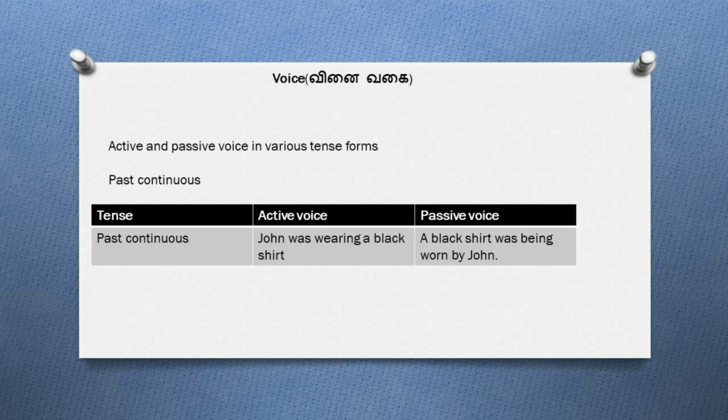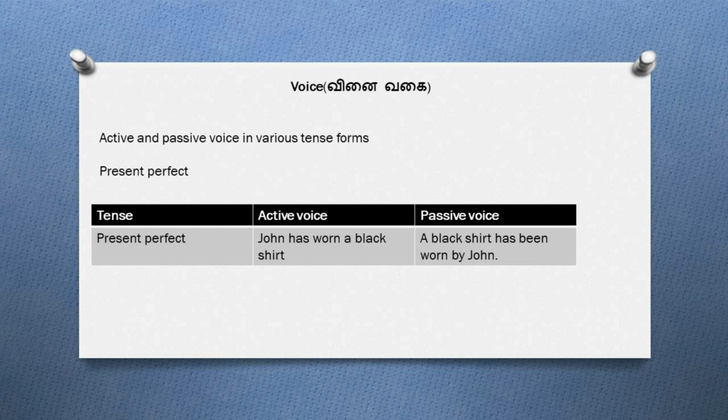அடுத்ததா நம்ம past continuous tense வச்சு ஃபார்ம் ஆயிருக்கிற sentences passive voice எப்படி மாத்தணும் அப்படின்னு தான் பார்க்க போறோம். இதுக்கான sentence John was wearing a black shirt. As I told you, in the sentence subject, verb, object எதெல்லாம் பிரிச்சுக்கோங்க. Begin the answer with the object in the active voice, that is a black shirt. Write the verb was plus being and write the V3 form of wearing, that is worn, and complete the answer with by plus the subject in the active voice, that is John. So in the sentence என்னன்னா a black shirt was being worn by John.